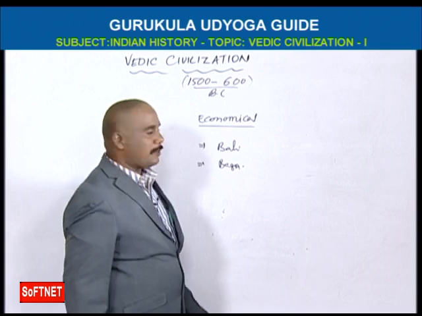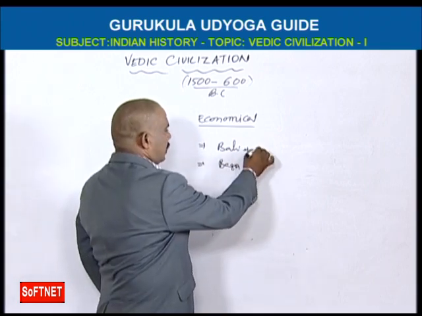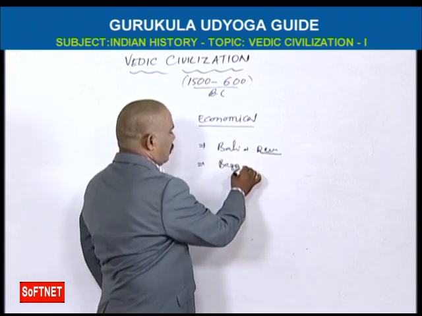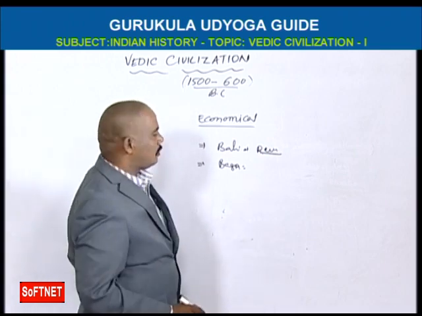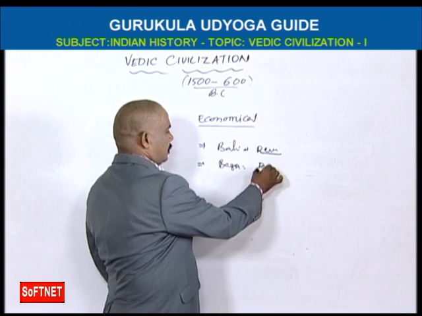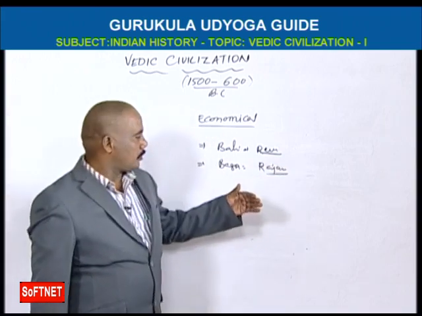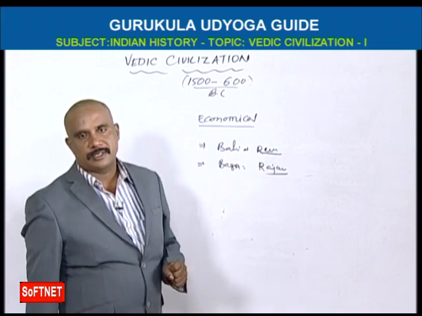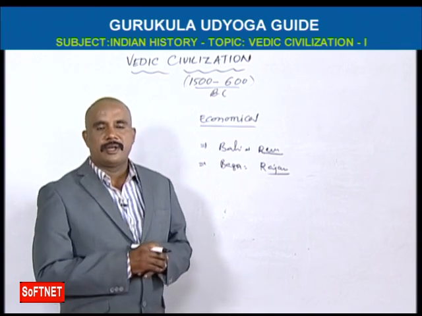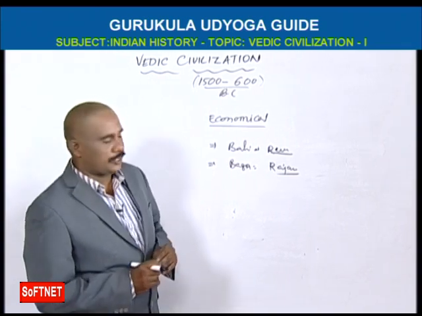Bali is like a revenue tax. Bhaga means the tax given to the Rajan for protection. Bali is called the revenue tax. So these are two important taxes in early Vedic civilization.